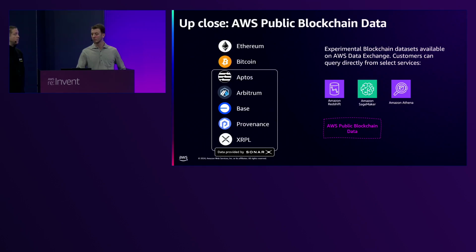The way it works is actually pretty simple. All the data is loaded onto our public S3 buckets every day. And folks can even download those datasets free of cost. Or they could plug into some of the AWS services, such as Redshift, SageMaker, or Amazon Athena, so you can start querying right away.